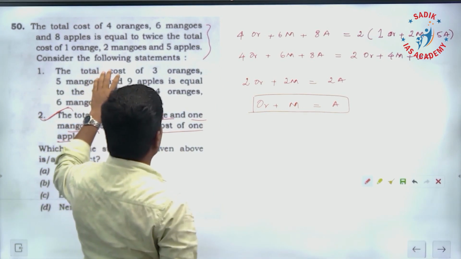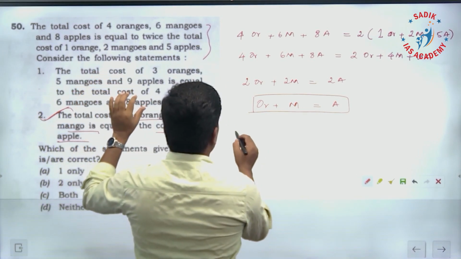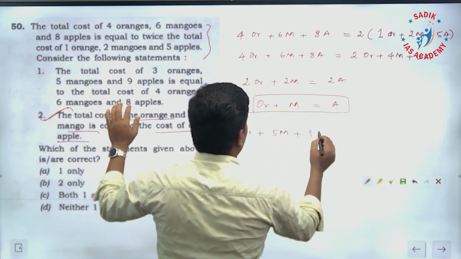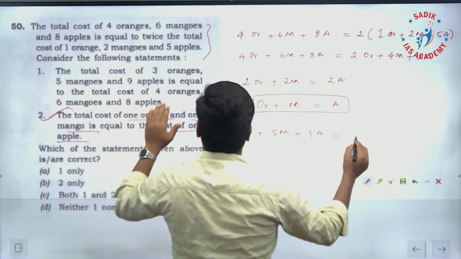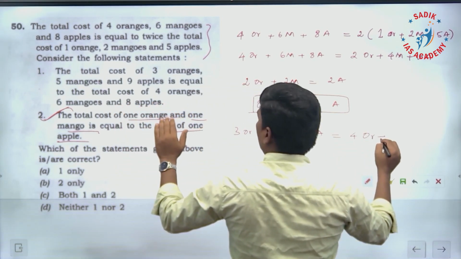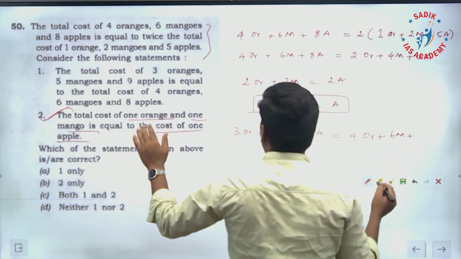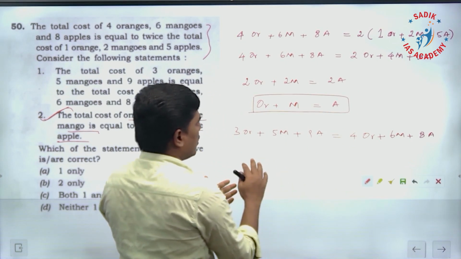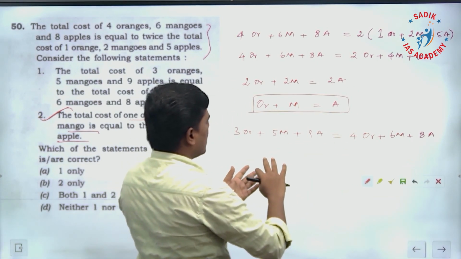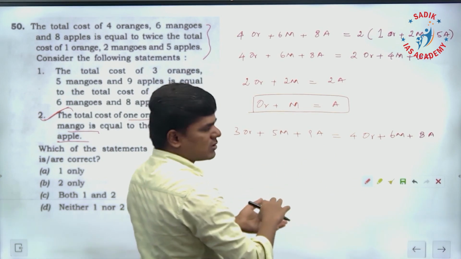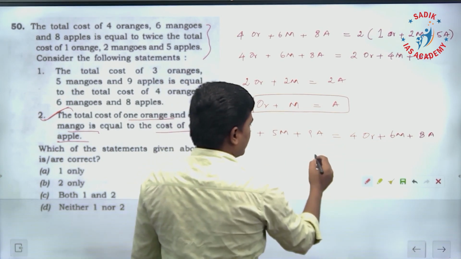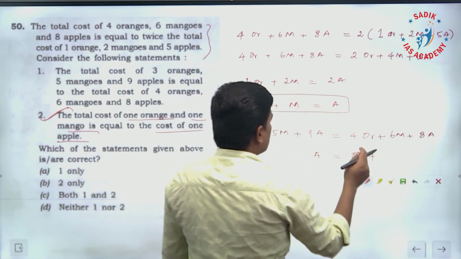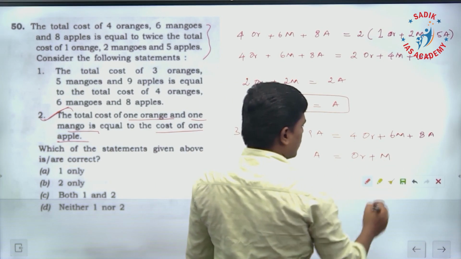And what about this? The total cost of 3 oranges plus 5 mangoes plus 9 apples is equal to the total cost of 4 oranges plus 6 mangoes plus 8 apples. Again, same logic, we bring orange and mango cost to one side, apple cost to the other. 9 minus 8 is 1 apple cost, equal to 4 orange minus 3 orange, that is 1 orange cost, plus 6 mango cost minus 5 mango cost, it is 1 mango cost.